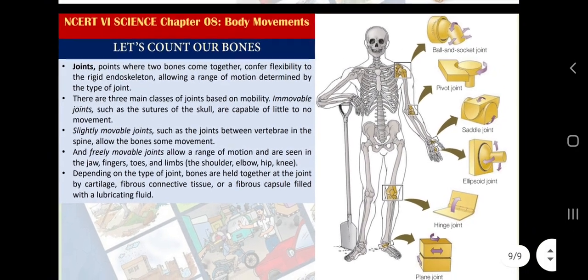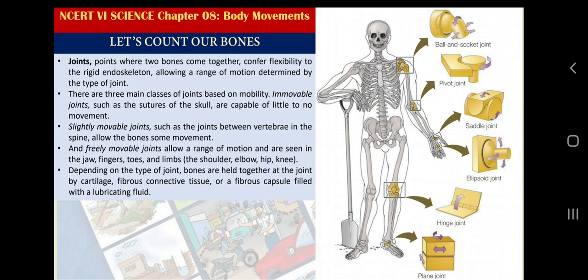Here is one summary. I am not going to discuss this summary here about joints, because in class 6 science a large part of the chapter is devoted to the joints. So this diagram will help you if you want to study that part also. So we have several joints in our body, in our skeleton. These joints make us able to move things, to grip things, to play harmonium, to ride something, to move our neck, to move our bones, to have movements. So these joints are very important. Skeleton is very important, plus our muscles are very important, which makes our skeleton able to move.